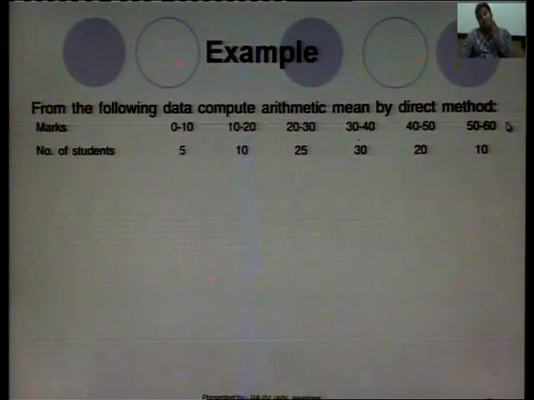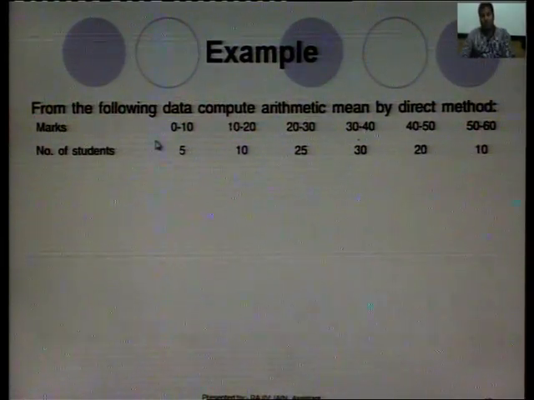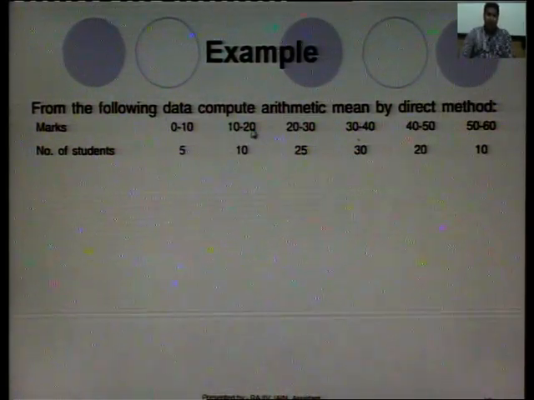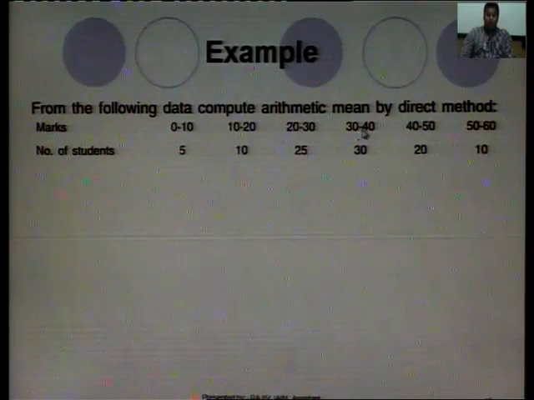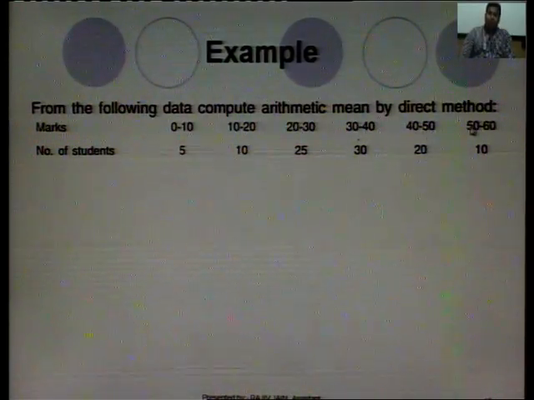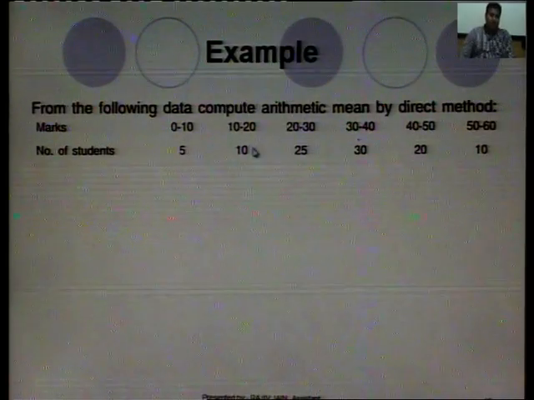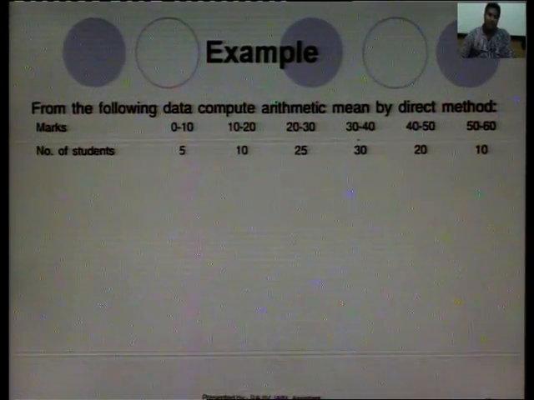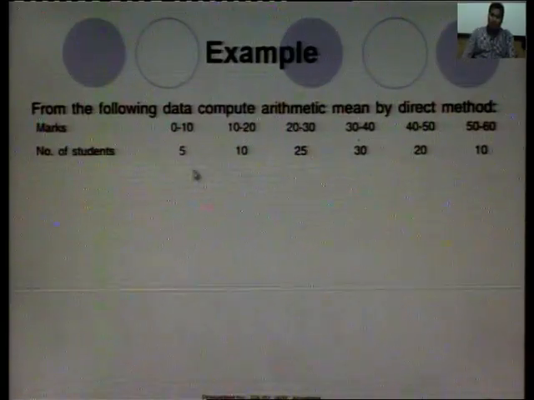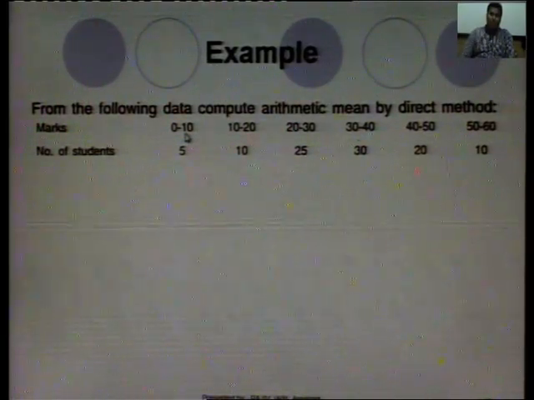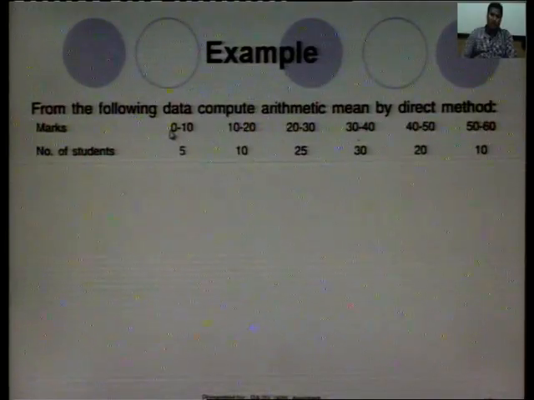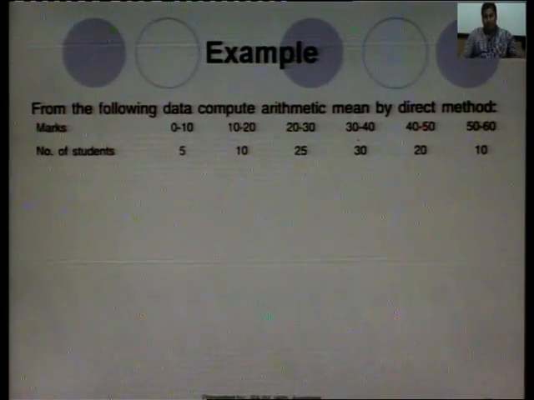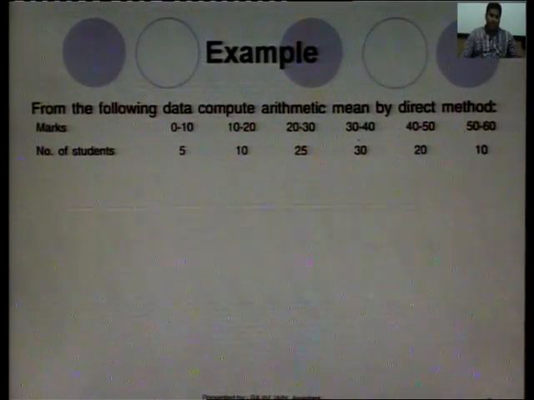In case the continuous series is not given, suppose the marks are 0 to 9, 10 to 19, 20 to 29, 30 to 39, 40 to 49, 50 to 59. In that case, we will first make the series continuous. How to make the series continuous? Simply subtract 0.5 from the initial value of the interval, and add 0.5 to the last value of the interval. So, we will get the continuous series.